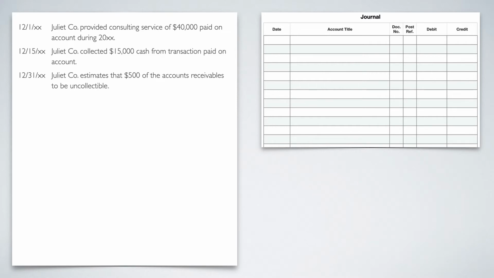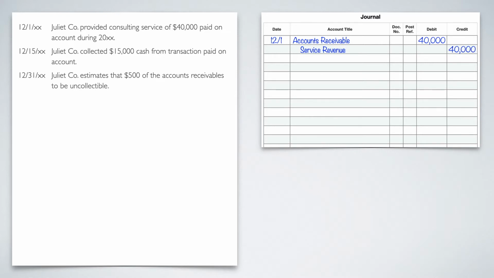December 1st, Juliet Company provided consulting services of $40,000 paid on account during 2000, whatever the year is. So they didn't pay it in cash; they put it on account. So we know that our debit is going to be accounts receivable for 40,000. So December 1st, accounts receivable for 40,000. And then we've done the work for it, so we know it's going to be revenue. So we'll credit service revenue for the same 40,000.